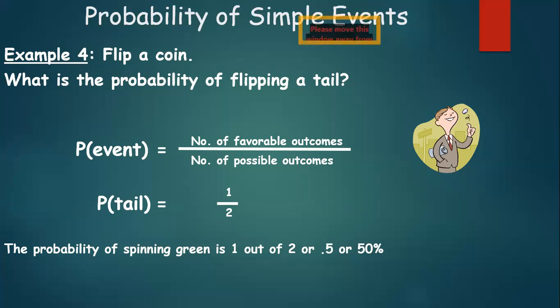So 1 upon 2 is referred to as the probability of getting a tail. Or it can be further simplified and written as 0.5 or 50%. I hope this is clear to everyone. Yes, indeed, it was easy and very much similar to what we have learned in our lower grades. Let us get to the last example.